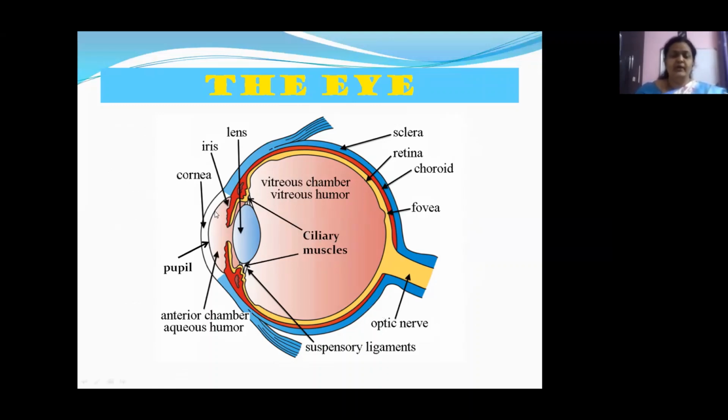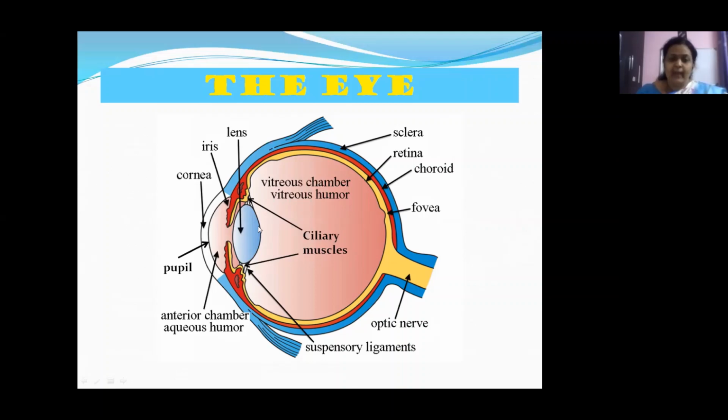Children, the cornea is the upper covering of our eyeball. And this is the pupil, what we call in Telugu as the kanupapa, the small black colored hole that you see. And this is called the iris. These portions are called the iris. And then this is our lens. What is the shape of our eye lens? Yes, convex lens, converging lens. The eye lenses are convex shaped.